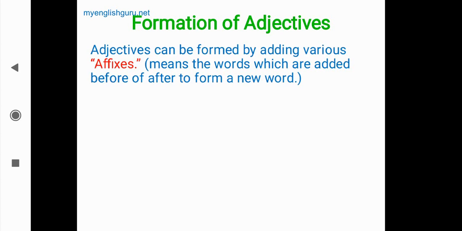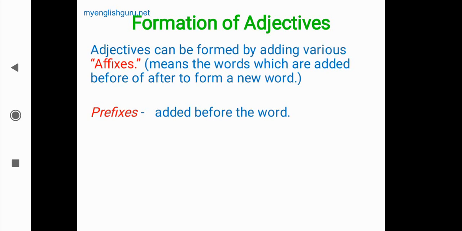Affixes means the words which are added before or after a word to form a new word.